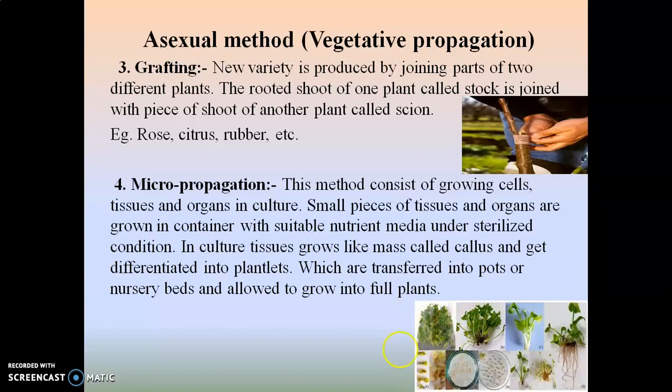Here, generally the nutrient media, that is the cultures, are used for propagation, where either a cell, tissue or an organ of a particular plant is used for the propagation purpose.